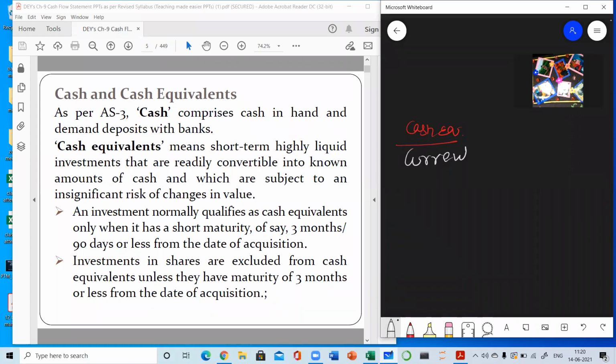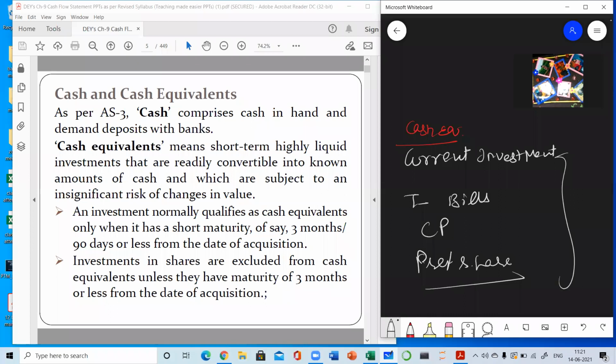Current investments in current assets, but the condition is these investments are held for a maturity period less than 3 months. Whenever I am writing any term here, the maturity period is less than 3 months. Current investments, T-bills, these are the examples of cash equivalents. Commercial papers, CP, preference shares, but the condition is the maturity period is less than 3 months. Clear? So these are the examples of cash equivalent.